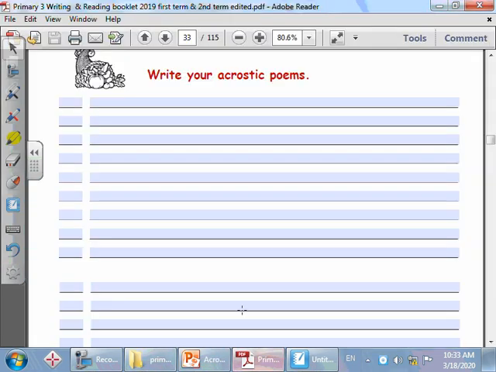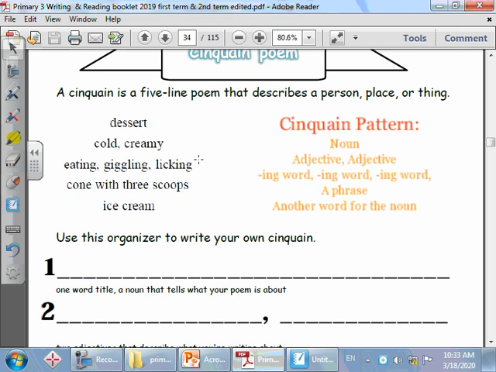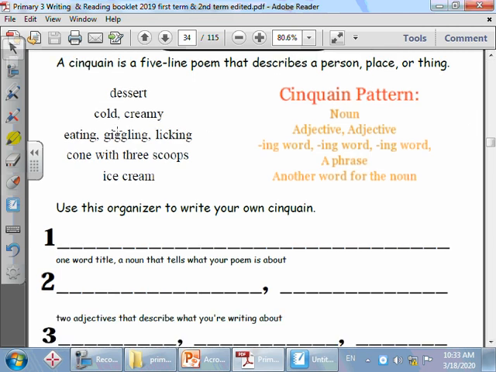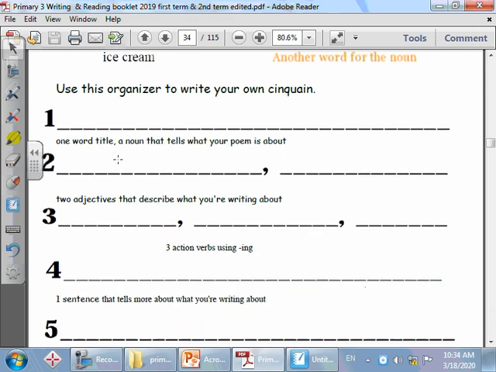Very good. So let's open the booklets to page number 34. So here it says a cinquain is a five-line poem that describes a person, place, or thing. For example, here we have a cinquain about dessert. What about the dessert? It's cold and creamy. Eating, giggling, and licking. Next, cone with three scoops, and then ice cream.